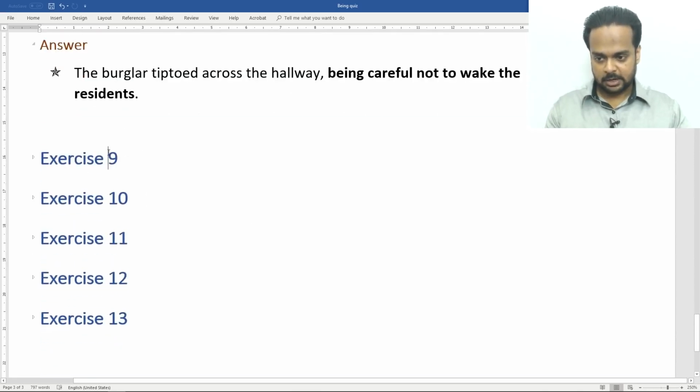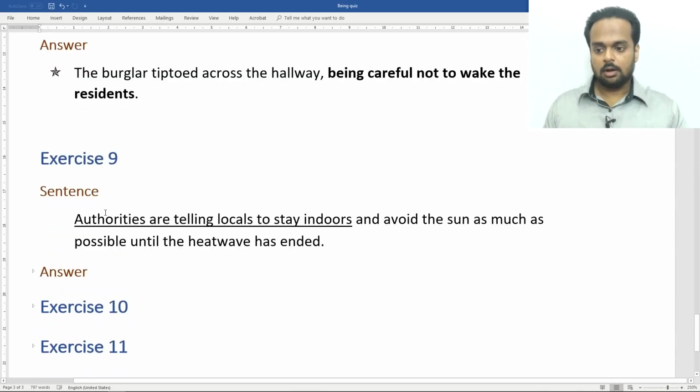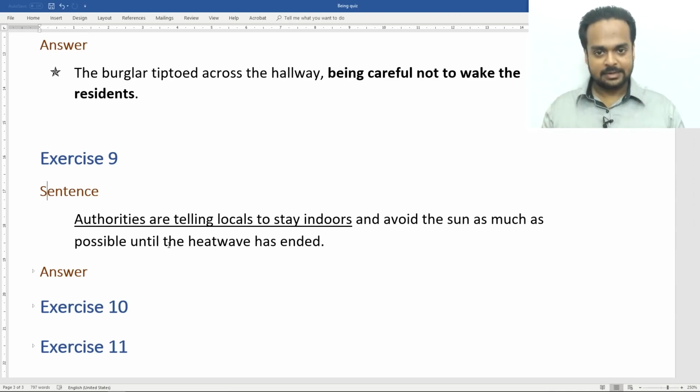Okay, exercise number 9. Authorities are telling locals to stay indoors and avoid the sun as much as possible until the heat wave has ended. Heat wave means a period where there's an abnormally high heat, right, to the point where people's health can be affected. So how can we write this with being?